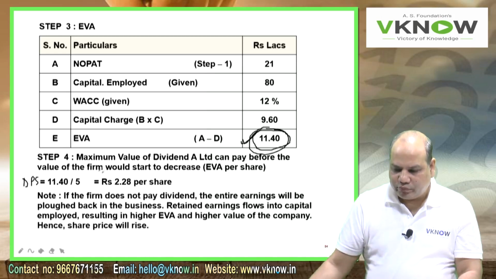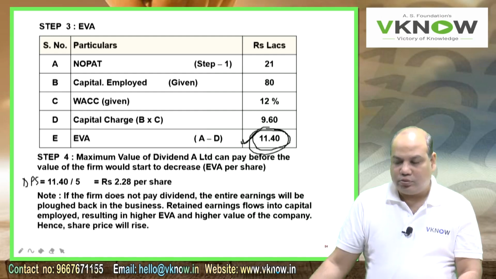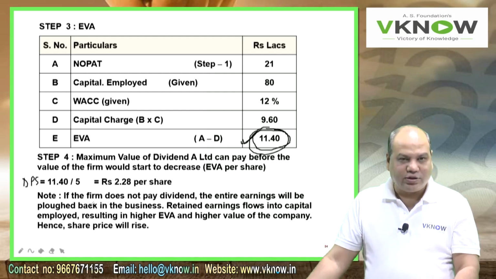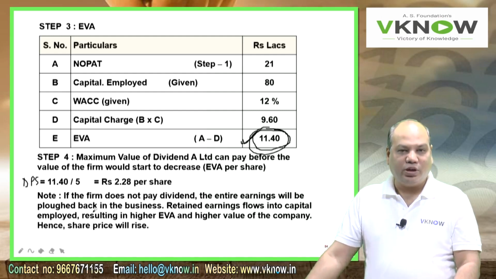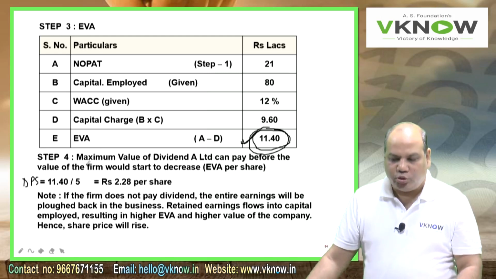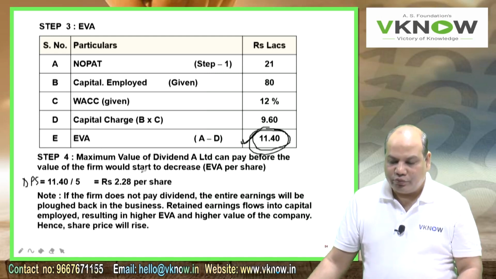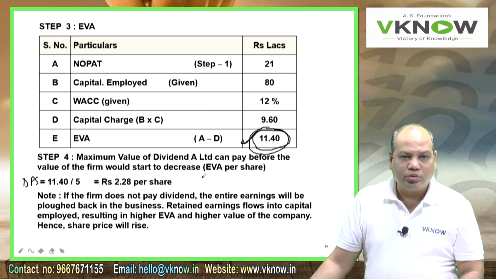Now write down a note, that is the answer of your last question. What if the company does not pay dividend? So these two answers are linked to each other. After reading this answer, what happens to the company if it does not pay dividend? You will also get the answer of why the company should pay a maximum dividend equal to EVA per share. So please write down the last answer.